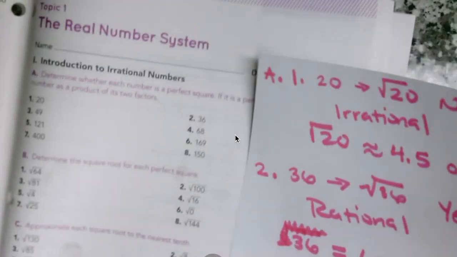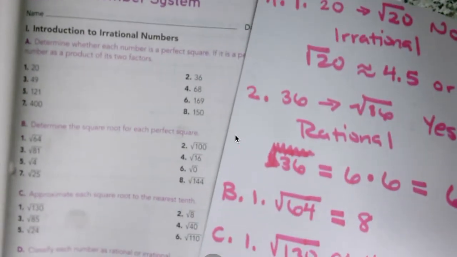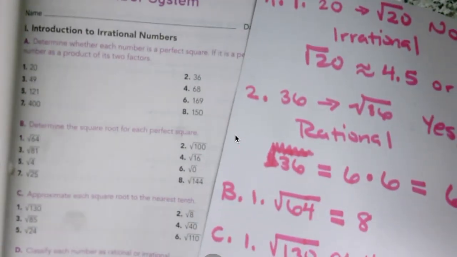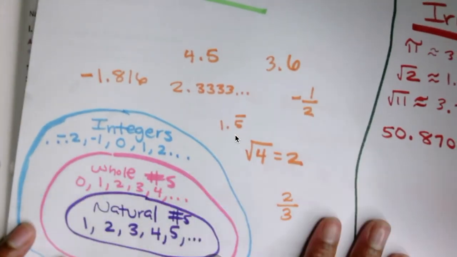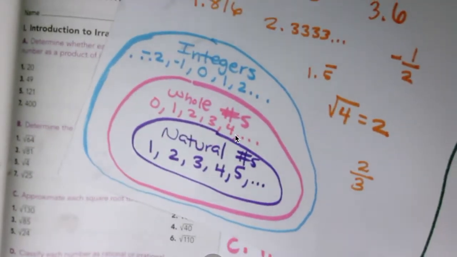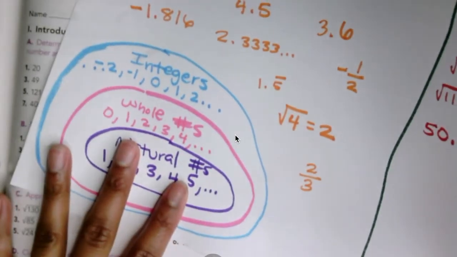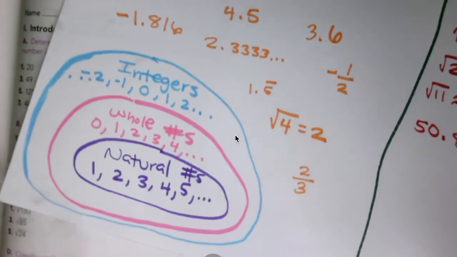So, for instance, 0. Is 0 rational or irrational? We need to look at our notes and decide, is 0 on the rational side or is it on the irrational side? Then -5 is number 2. Is it rational or is it irrational? Can it be written as a fraction?